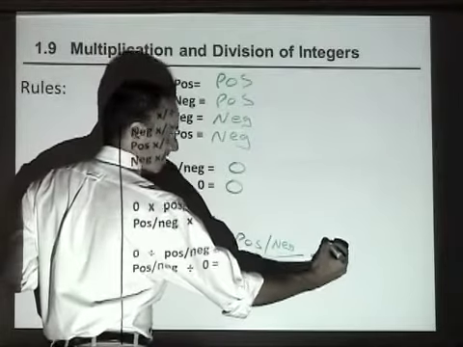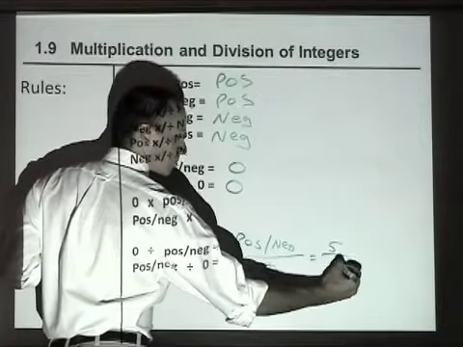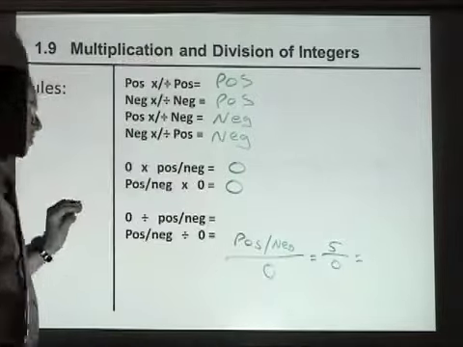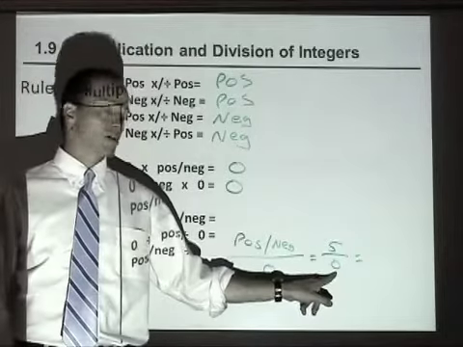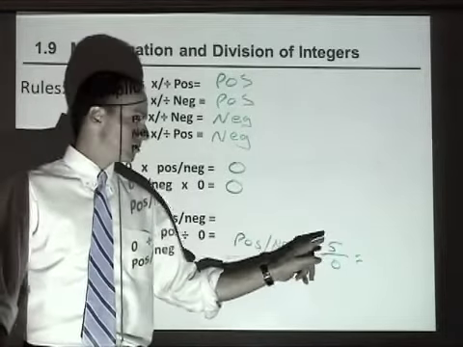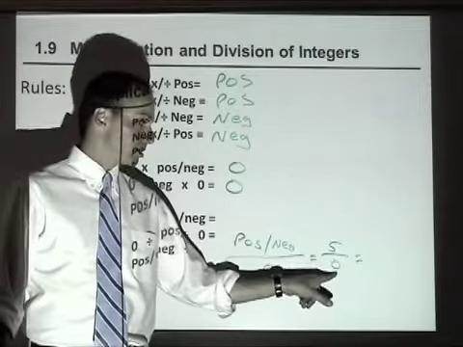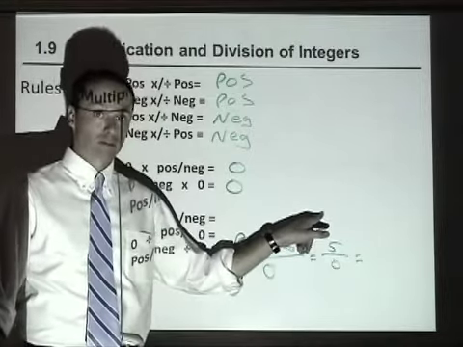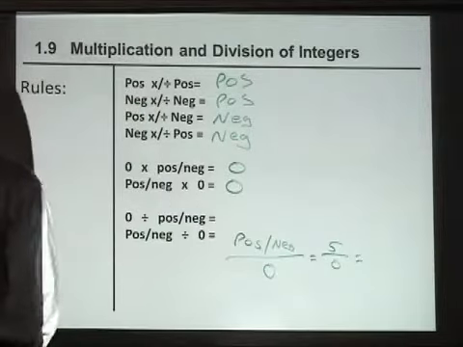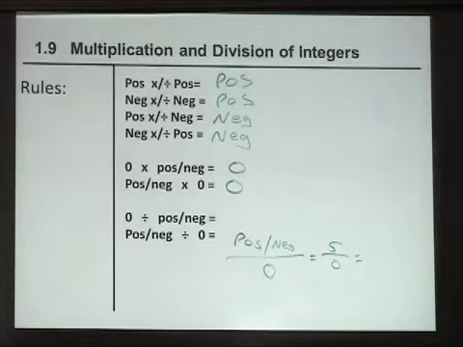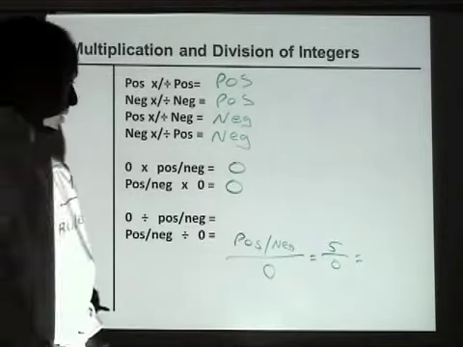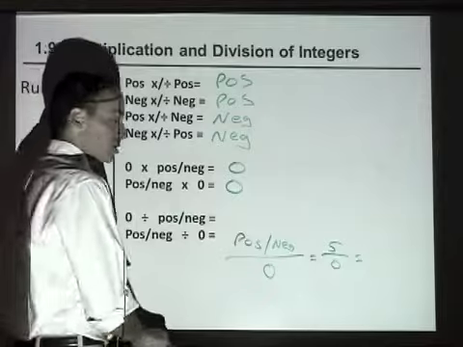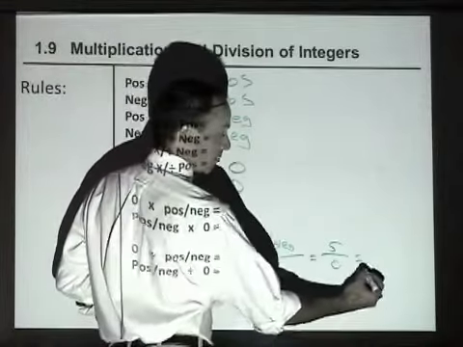Let's use 5 divided by 0, and figure out the answer to that problem. How many times does 0 go into 5? Or, what times 0 will get you 5? Can you think of anything? Doesn't work. 0 times anything is going to be 0. So, this is not possible.